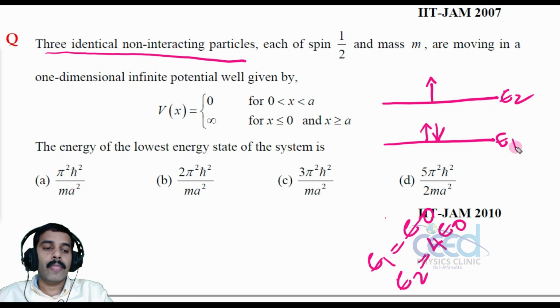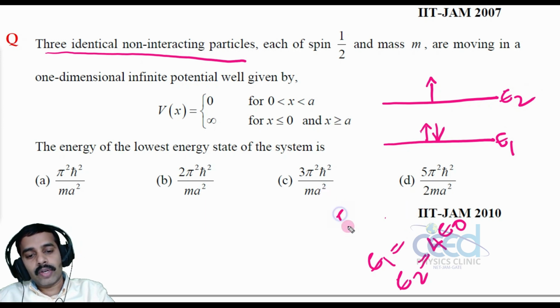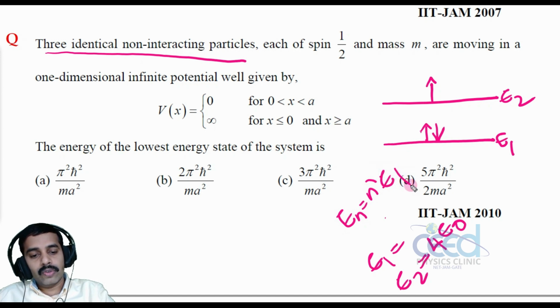Here the energy state is E0, that is the ground state energy. For a particle in a box we have E1, E2, E3. En is equal to n square E1. So E1 is E1, and E2 is 4E1.